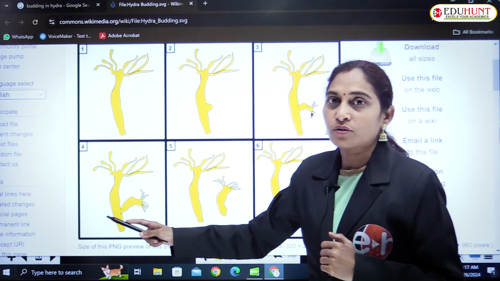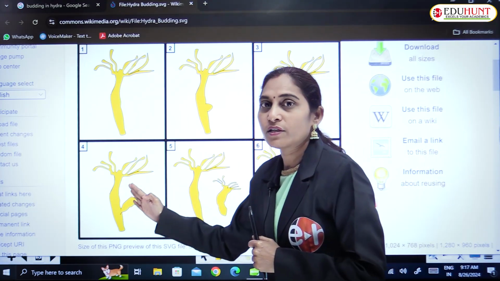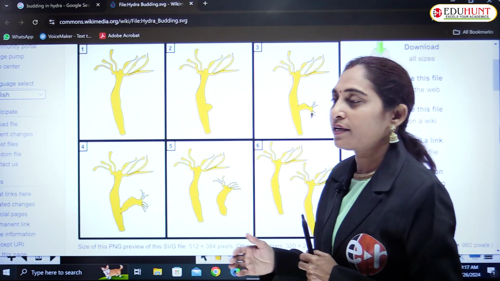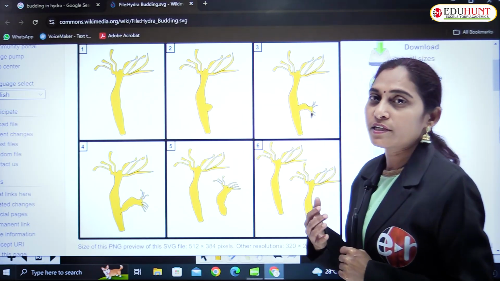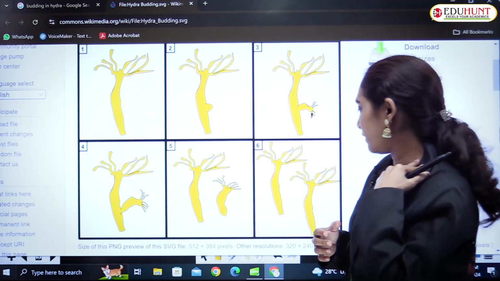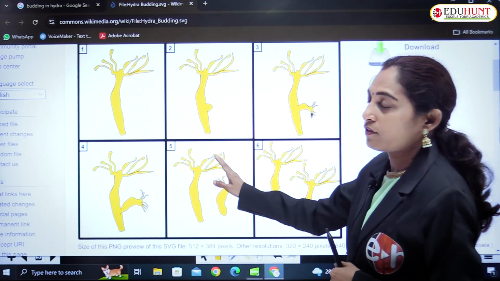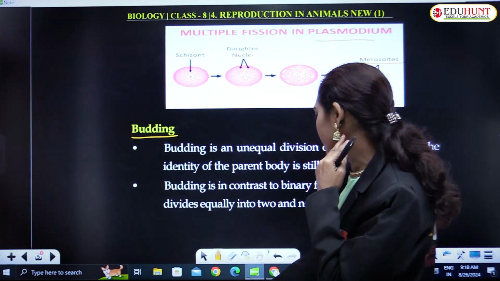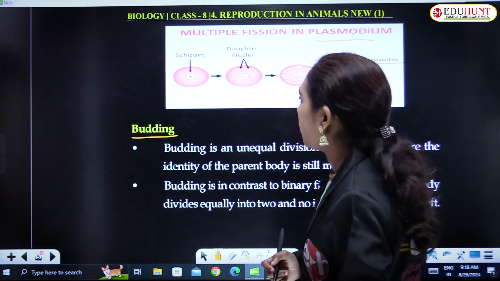Whenever it matures, once development is complete, it detaches from the parent like this. It detaches from the parent and acts as a new individual, a separate individual. It can live on its own. This is an example of budding. Even Saccharomyces cerevisiae, that is yeast, is also a best example of budding.